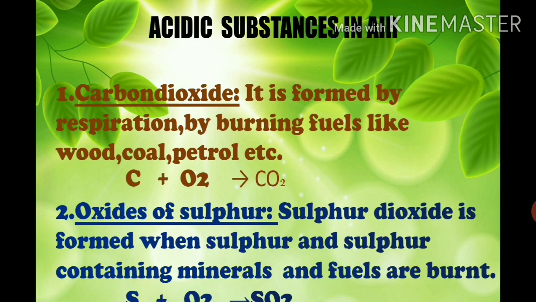And secondly, we also get carbon dioxide by burning fuels like wood, coal, petrol, kerosene, LPG, etc. Now students, coal contains carbon and some other fuels also contain carbon compounds. So when this carbon is burnt with oxygen, it produces carbon dioxide. A large amount of carbon dioxide is discharged into the air.